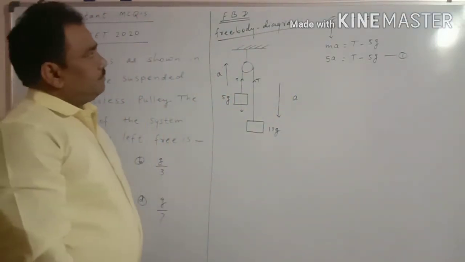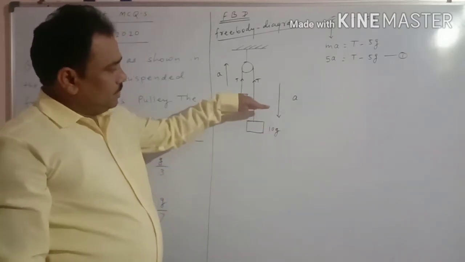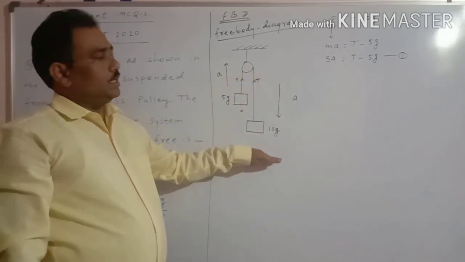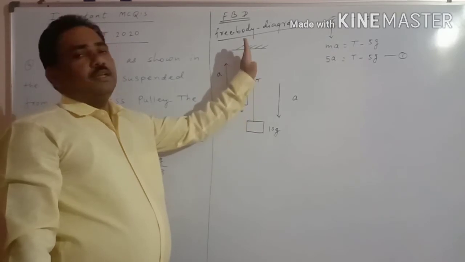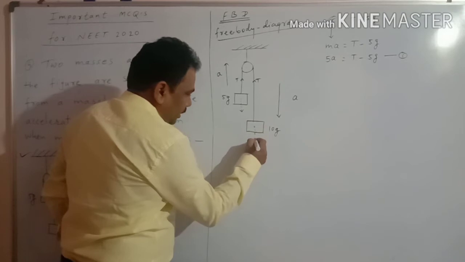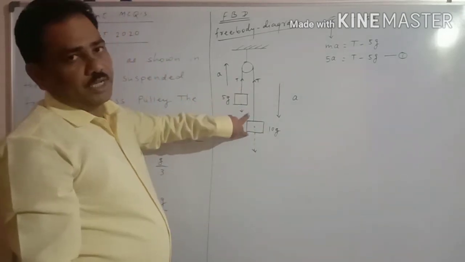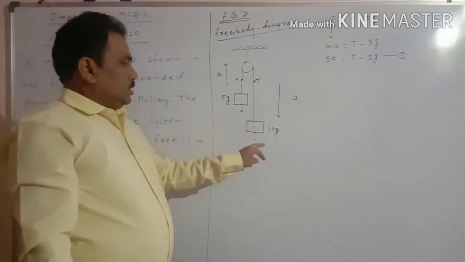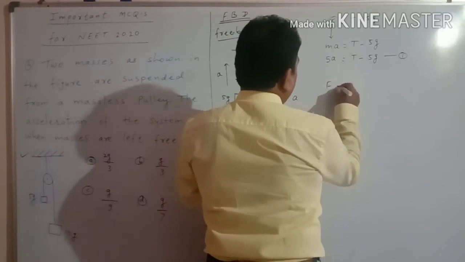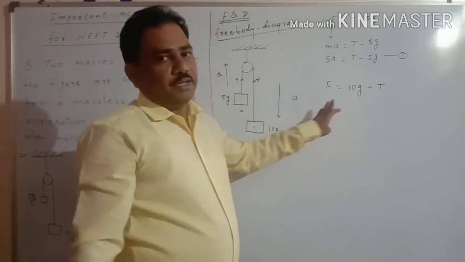Now similarly we can write the equation of force for the second body. The second body is moving in downward direction, meaning the acceleration is also downward, but tension is in upward direction. The weight 10g is in downward direction, so tension and weight are in opposite directions. So we write 10g minus T. Why do we write 10g first?